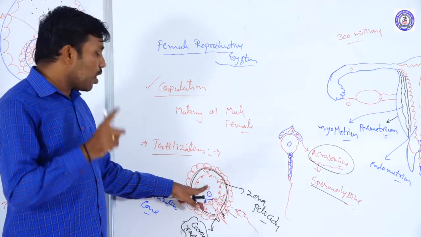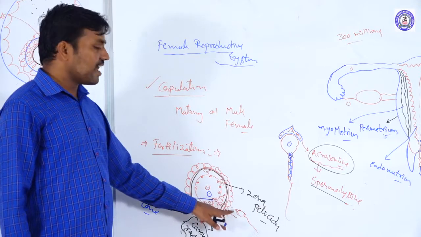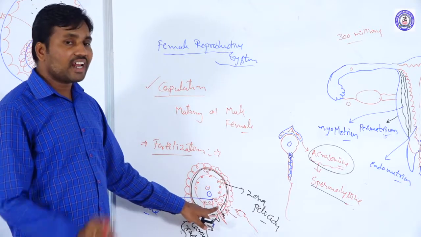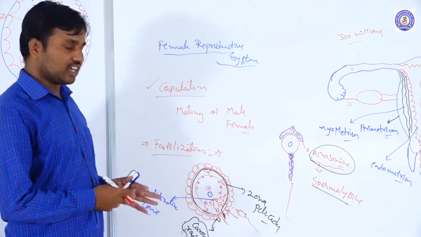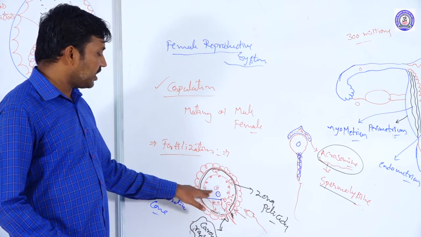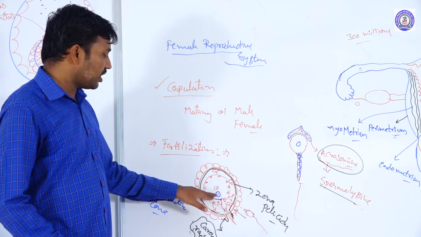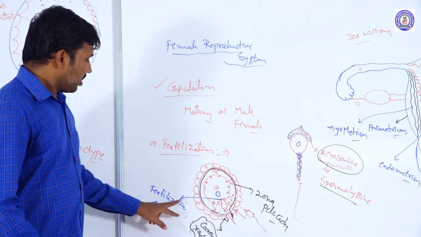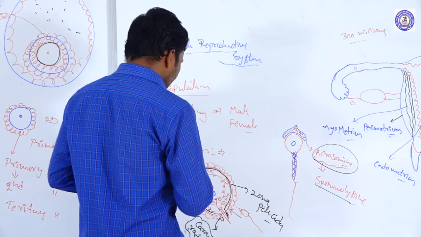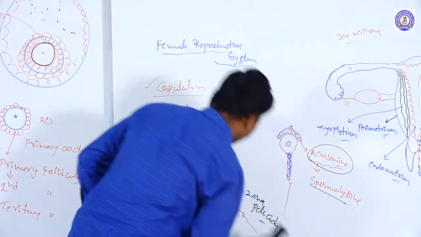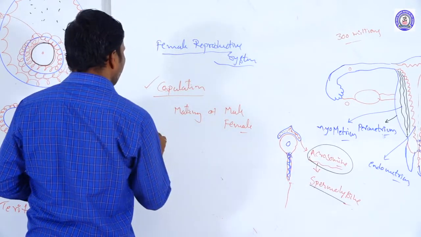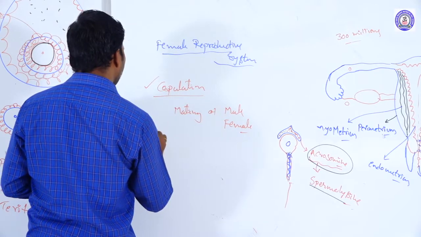This condition is called the monospermic condition. So another sperm won't be allowed. That is the polyspermic condition, and it is prevented by the cortical reaction only. Once the nucleus of the sperm enters, the cytoplasm and nucleus of the sperm enter the ovarian cytoplasm through the fertilization cone. After that, the next step is called syngamy, or amphimixis, which occurs here.